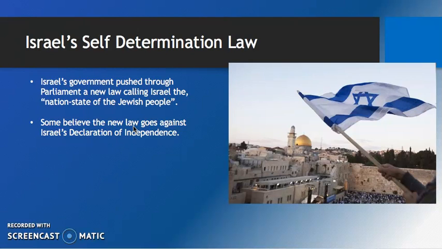And like with the other two events I talked about, this all goes back to the initial Arab-Israeli conflict. Without that history, none of this most likely would be happening. So if you have a good understanding of the initial Arab-Israeli conflict and why they are unhappy with each other's presence in this area, you would understand why this is such a big deal.